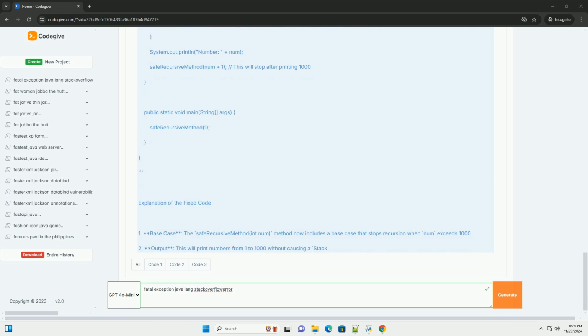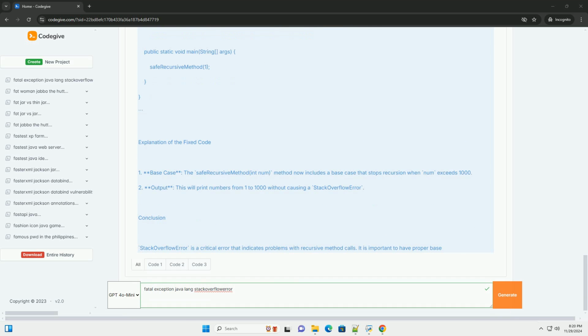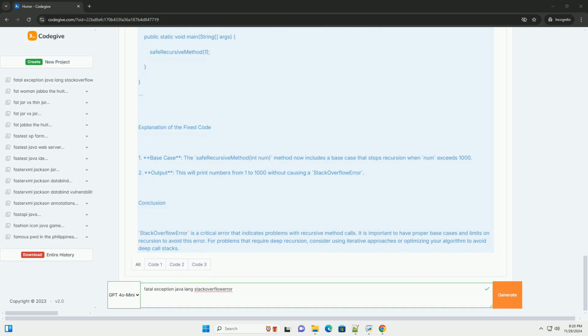Understanding stack overflow error. Each thread in Java has its own stack, which is used to store method call information, local variables, and intermediate calculations. When a method is called, a new stack frame is created. If a method calls itself recursively without a proper base case to terminate the recursion, it can lead to the stack being filled up, resulting in a stack overflow error.